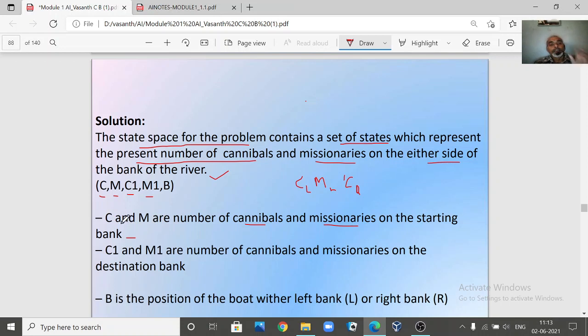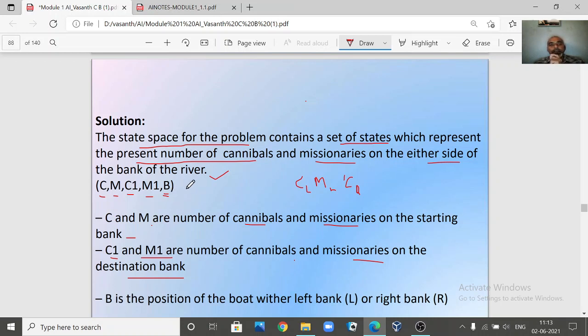One way of representing it is that C, M indicates the number of cannibals and missionaries on one side of the river. C1 and M1 are the number of cannibals and missionaries on the destination bank, or the other side of the river. And the last argument here is B. B indicates which bank of the river the boat is on.